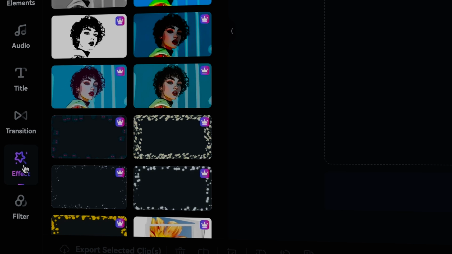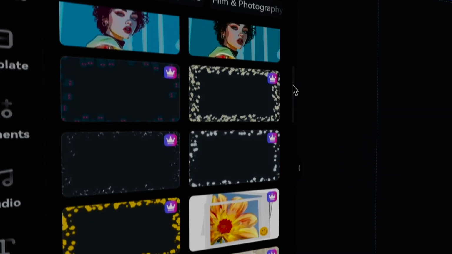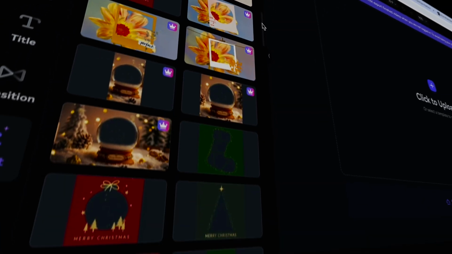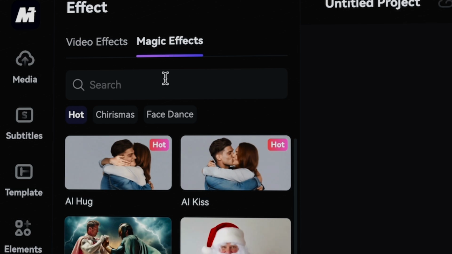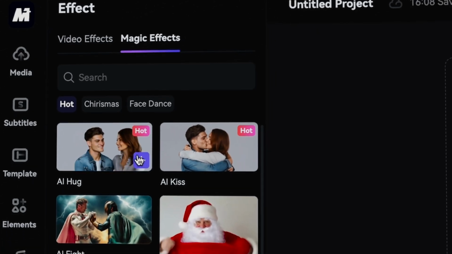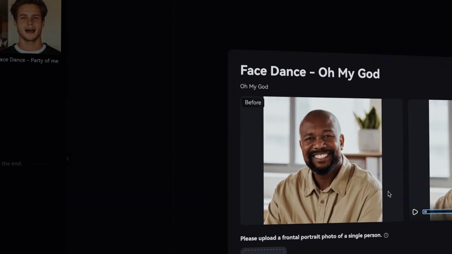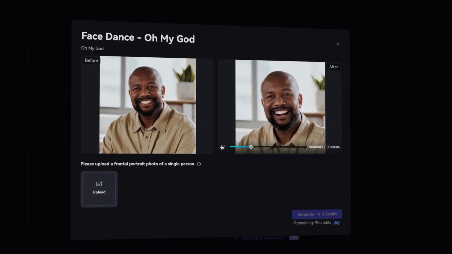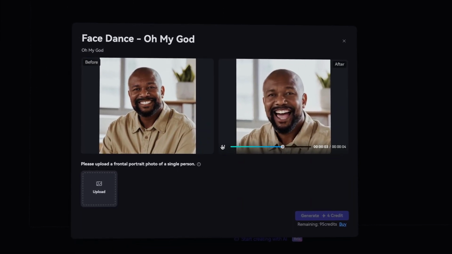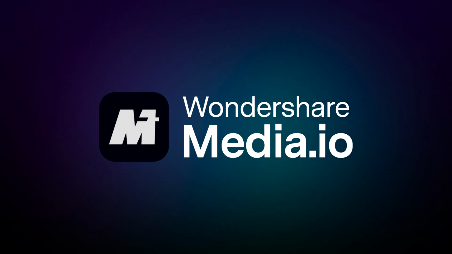Just click on the Effect tab on the left. There's tons of effects to check out. The Magic Effects tab has all the latest trending AI effects, even the face animating effects of viral trends. Oh my God! Wow! There is so much more.